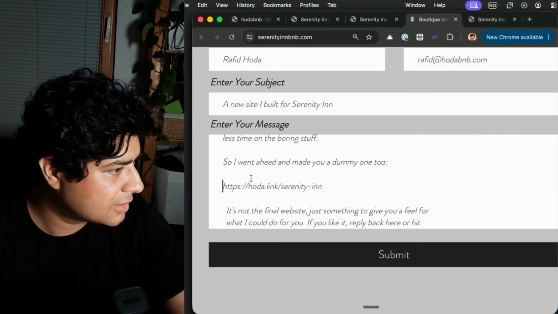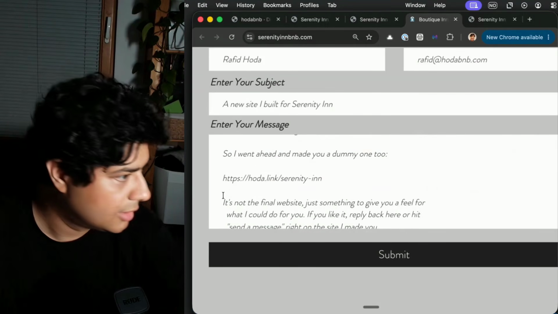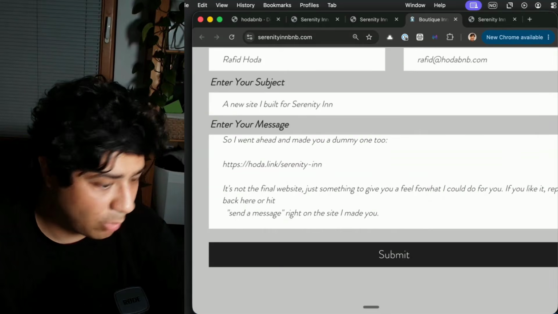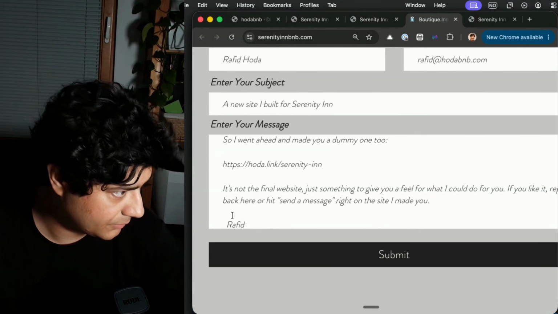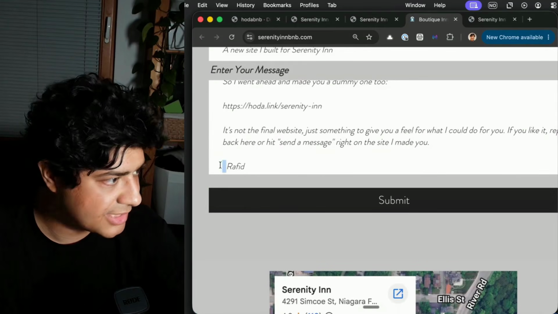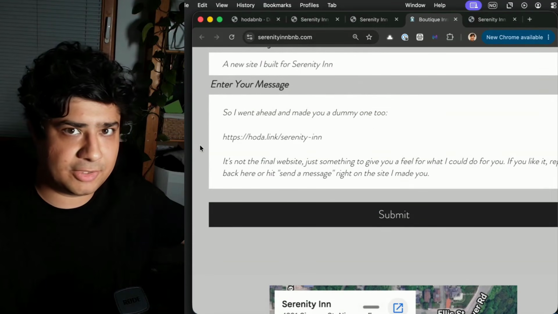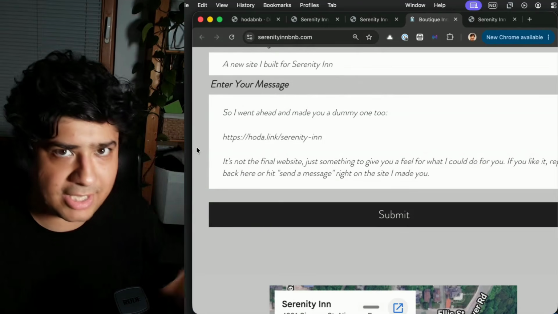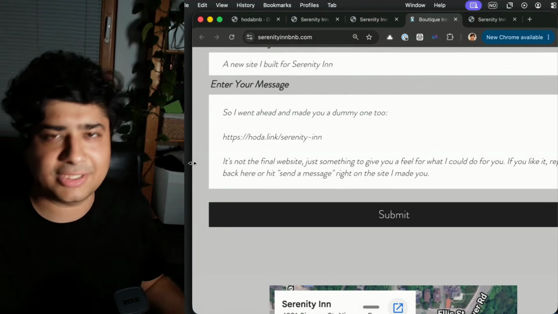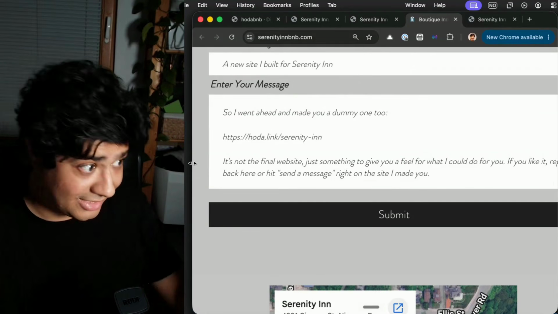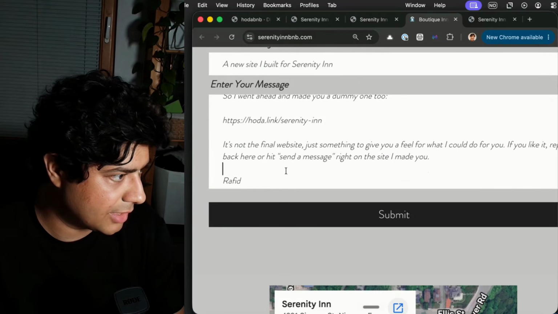And then this is the key thing. So the reason why this might work, again, it probably won't work because most people like this never reply to anything. But the percentage that this will work versus, "Hey, we are a company from India and we make apps and websites, and if you want it, please let me know." That's horrible. That's nothing. This is in a different class. I'm gonna just send this because I think this is good enough.